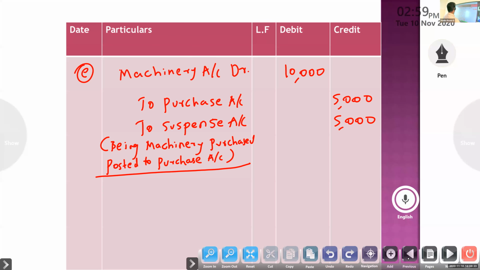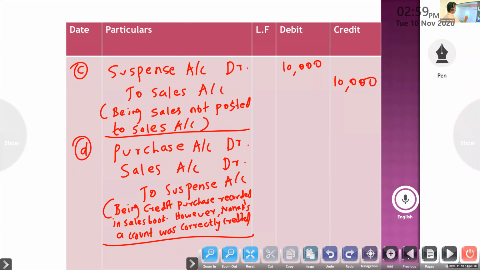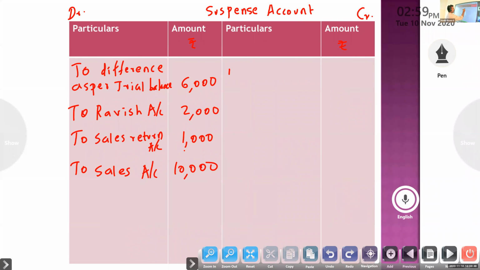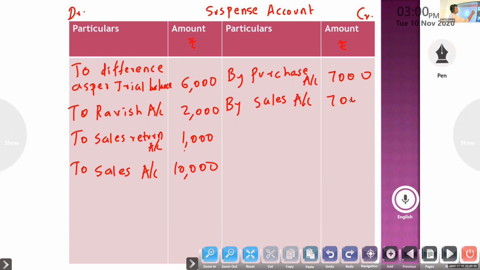Next, purchase account and sales account to suspense. The amount I write is 7,000, 7,000, 14,000. So it is a double effect. Credit suspense for one credit; there are two debits, purchase and sales. By purchase, by sales.